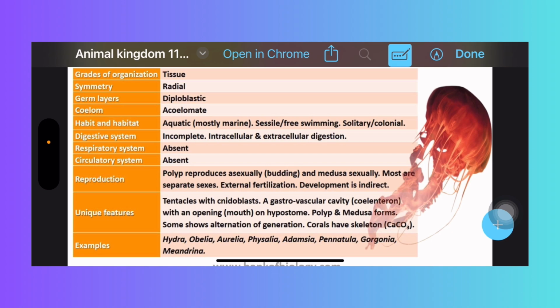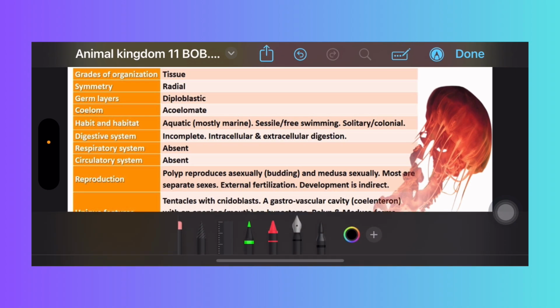Digestive system is incomplete, intracellular and extracellular both will be happening. Respiratory and circulatory systems are absent. Reproduction: polyp reproduces asexually by budding, medusa sexually. Most have separate sexes. Fertilization is external. Development is indirect. What is the larva there? Planula. The larva name is, kindly remember, planula.